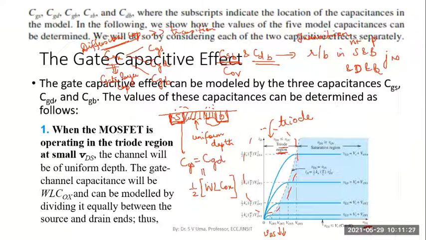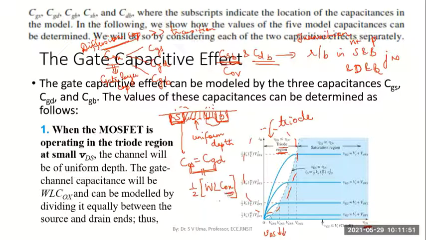It's going to have a uniform depth, which means the capacitance formed between the gate and source and that between the gate and drain will be equal in magnitude. So the gate to source and gate to drain capacitances are both equal in magnitude.